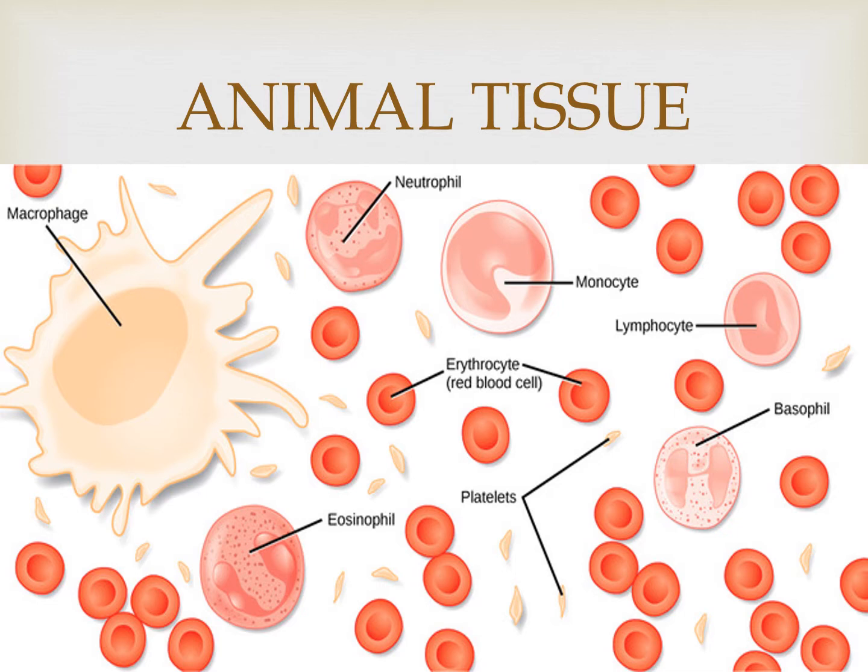Animal tissue: an assemblage of one or more types of specialized cells held together with extracellular material constitutes the tissue. Study of tissue is known as histology. That also has simple tissue and compound tissue. In plants, simple tissue and complex tissue were studied. Here, simple tissue and compound tissue.